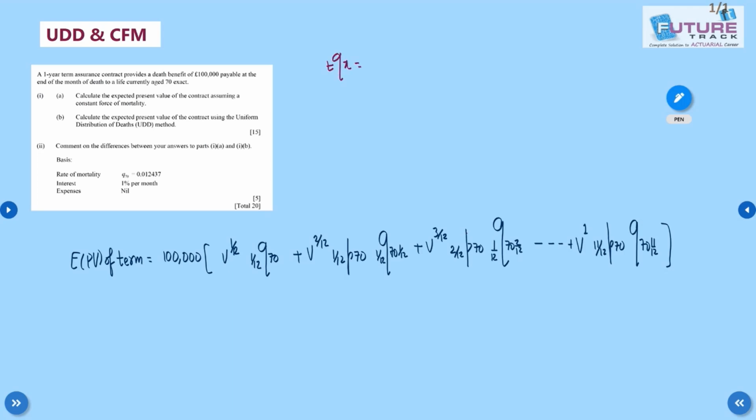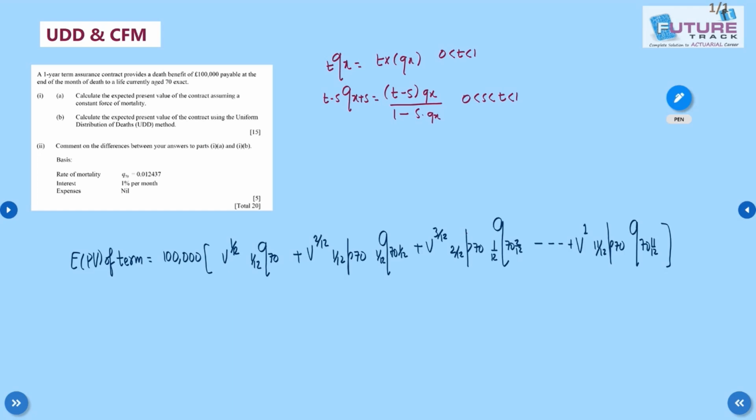That means my tqx is t into qx if t lies between 0 and 1. And we have another formula: t-s q x+s is equal to (t-s) into qx divided by 1 minus s into qx, for both s and t lying between 0 and 1, right?